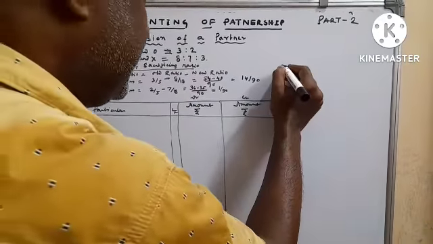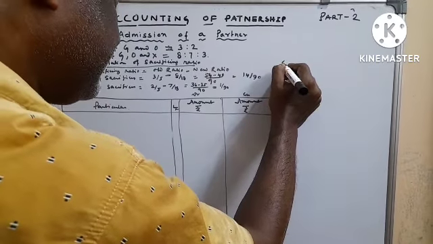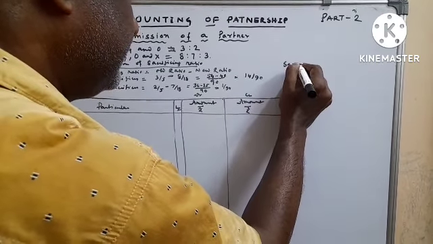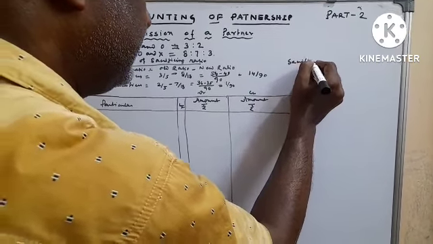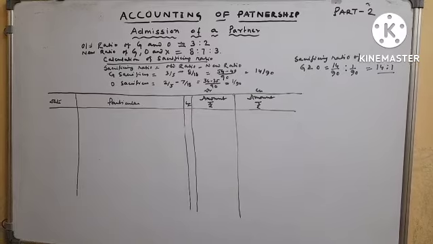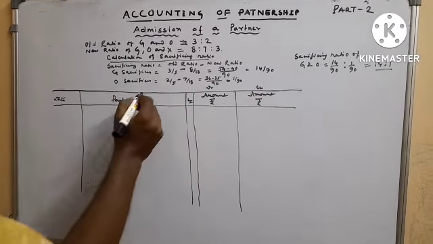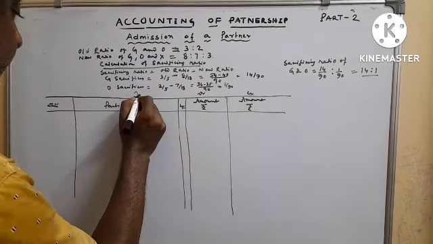So sacrificing ratio of G and O equals 14/90 is to 1/90, equals 14 is to 1. Sacrificing ratio equals how much? 14 is to 1. Now we have to find out the accounting entry.